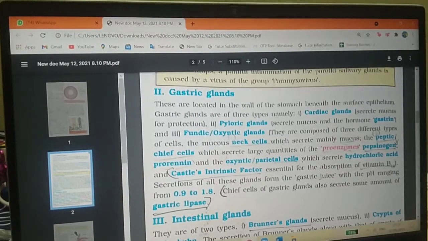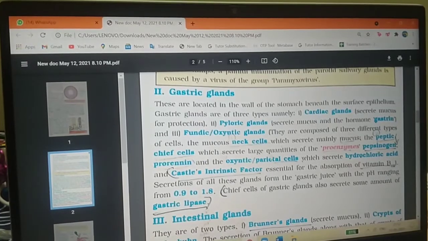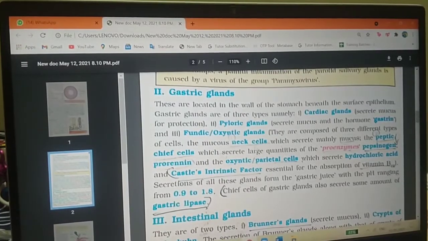Neck cells secrete the mucus, and peptic cells secrete the proenzymes. Pro means before, so they are inactive enzymes: pepsinogen and prorenin. And the third, oxyntic or parietal cells, which secrete hydrochloric acid. What are the three cells? Neck cells, peptic cells, and oxyntic or parietal cells.